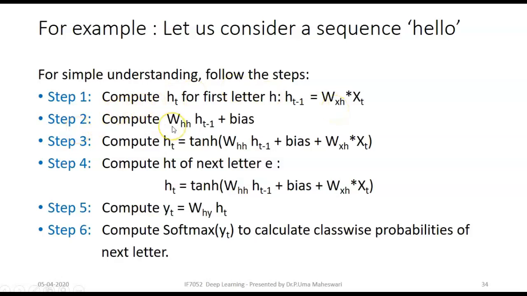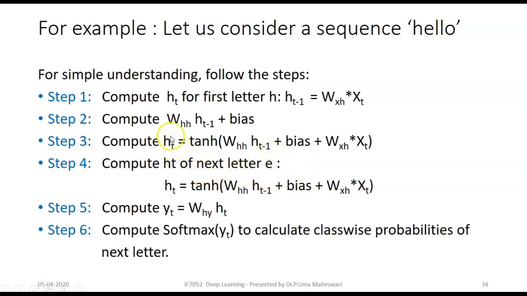Then you compute WHH, that is HT minus 1, the previous output, that is past memory, multiplied with the weight matrix, added with the bias. Then in step 3, the step 1 output is added with the step 2 output, and you apply the tanh function.